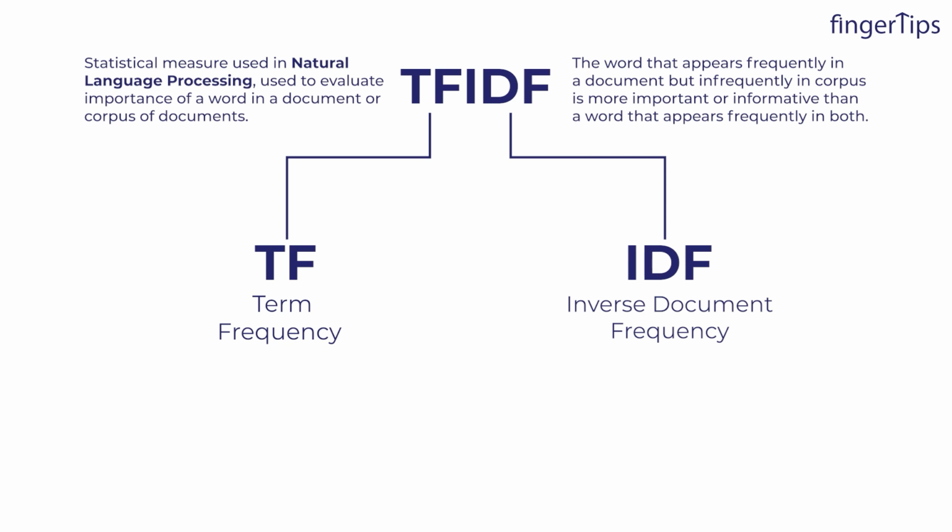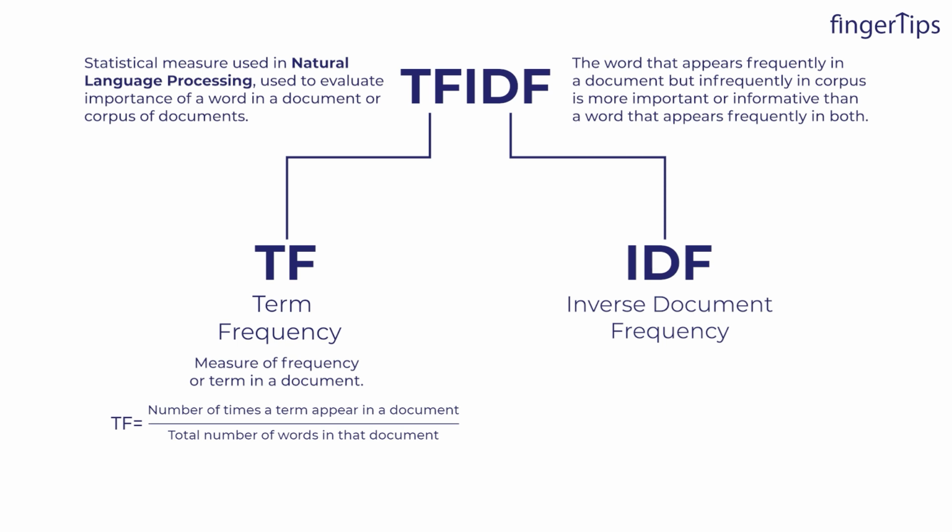So TF means term frequency. It's a measure of frequency of a term in any document, right? And what is the formula for this? Guys, it is calculated as the number of times a term appears in a document divided by the total number of terms in that document, right? And the next is IDF, that is inverse document frequency, and it is the measure of rarity of a term in a corpus. Again, corpus is nothing but collection of multiple documents, or many documents, we can say.